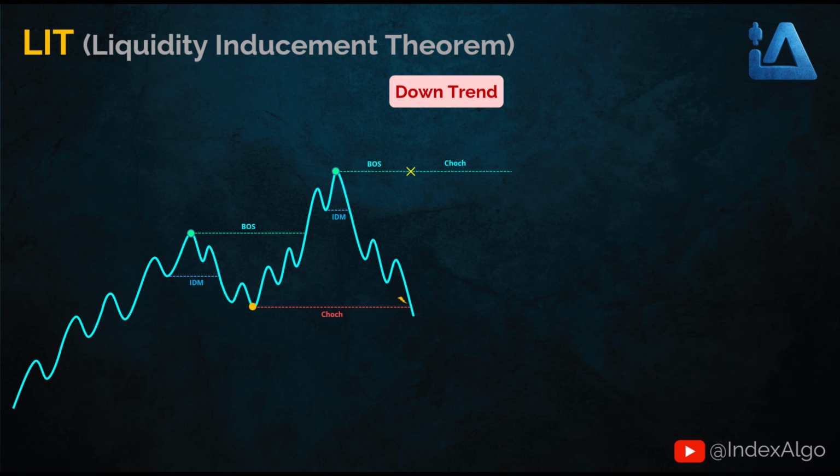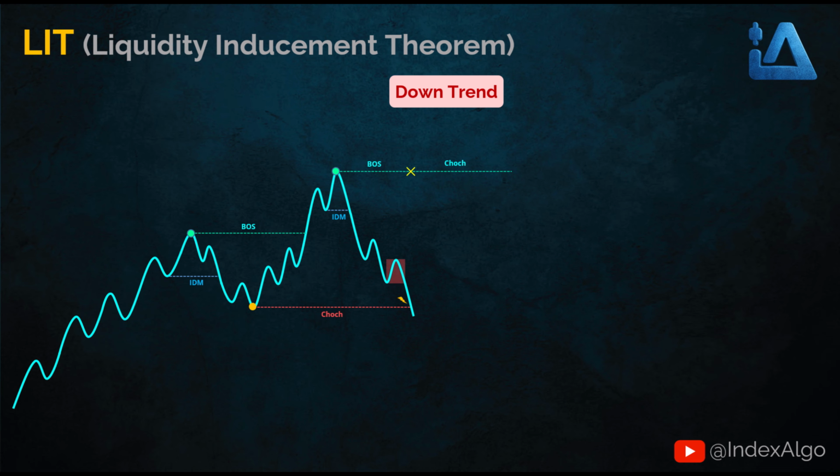From here on, we don't draw the IDM level from the lows of bullish pullbacks anymore, and we have to draw it from the highs of bearish pullbacks. First, we check whether there was already a bearish pullback before the change of character got broken. If there was, we draw the IDM level from the high of that same pullback. If there wasn't, we have to wait for a new bearish pullback to form.